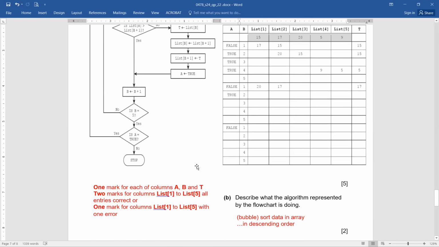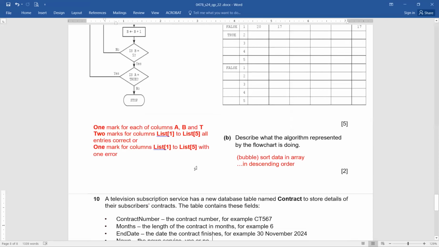Part B, describe what the algorithm represented by the flowchart is doing. What is this algorithm meant to do? Exactly, sorting. And see, it's a 2-mark question. So if the student wrote sorting the data in the array, he will score 1 mark only. Then you need to mention what the order is. That is going to grab you 1 more mark. So sorting the data in the array in descending order will give you 2 out of 2. Easy?